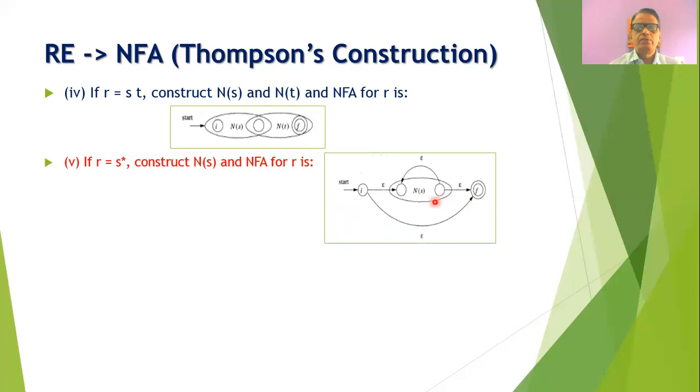And then we will add an epsilon transition from the start state to the first state of NFA S. We will have an epsilon transition from the start state to the final state. We will have an epsilon transition from the last state of the NFA S to the first state of the NFA S, which will be labeled as epsilon. So the closure operation, we know that it is 0 or more number of times. So whenever we start from the start and we go on epsilon to the final state, it means 0, or we can have many number of appearances of NS.